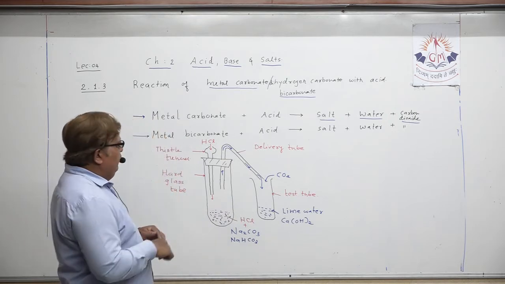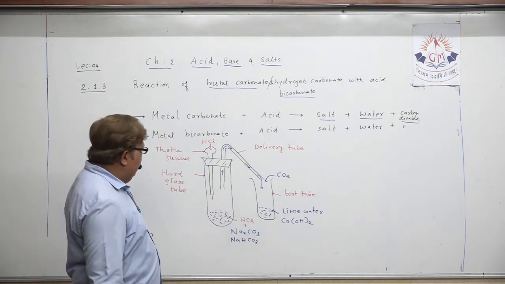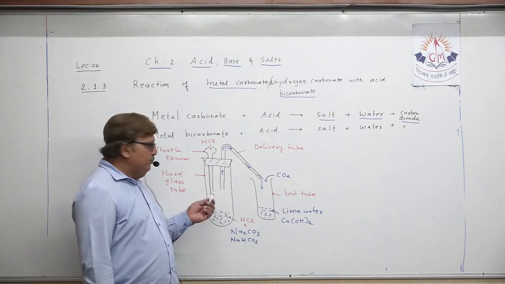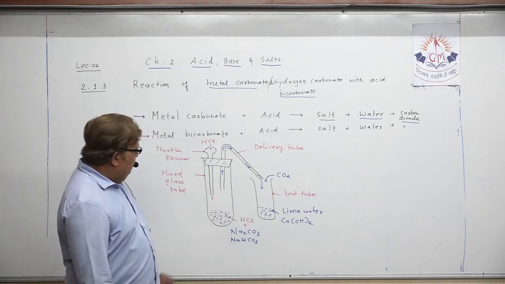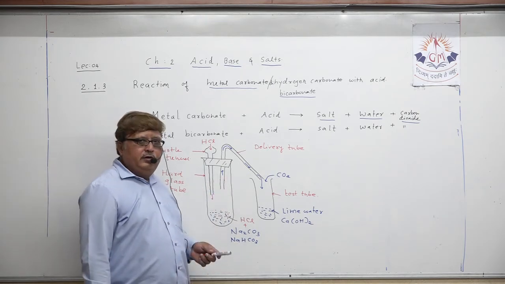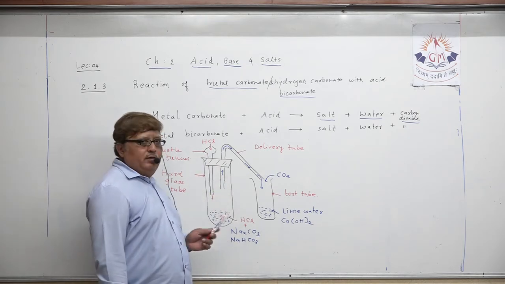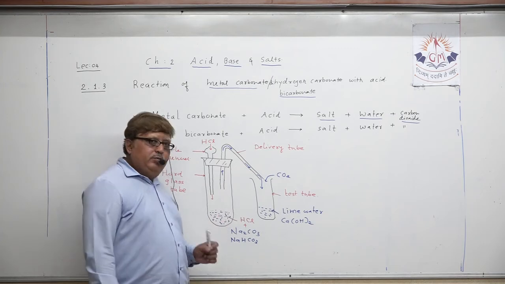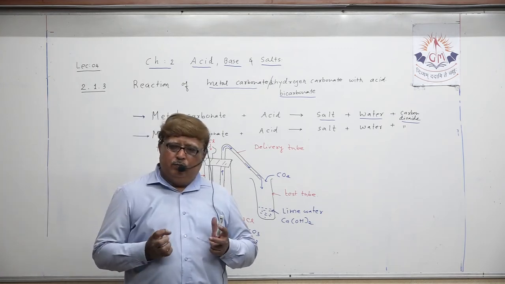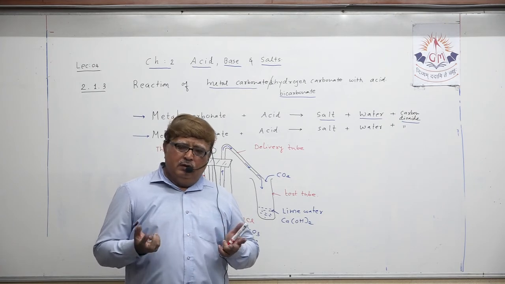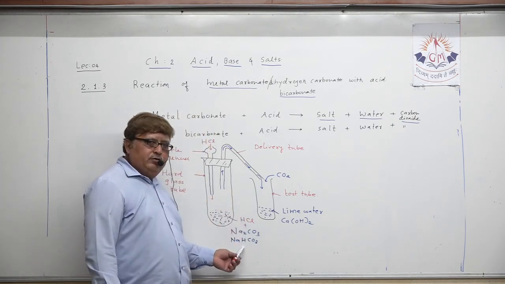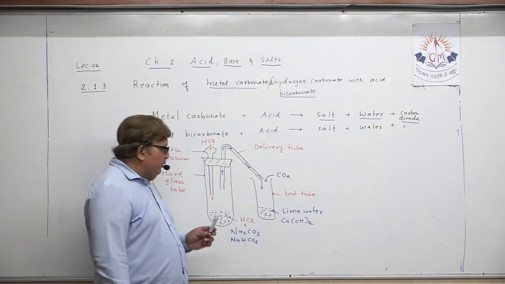If you want to explain the activity, how will you explain? One tube is fitted in the stand, and its mouth is closed with a double hole rubber cork. From one hole the delivery tube is passed, from the other hole a thistle funnel. The tube already contains powder, a granular form, of sodium carbonate or sodium bicarbonate.